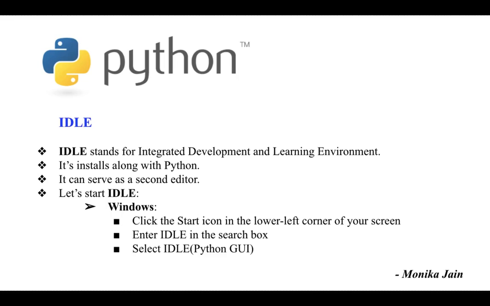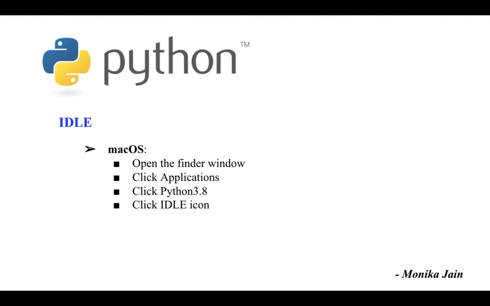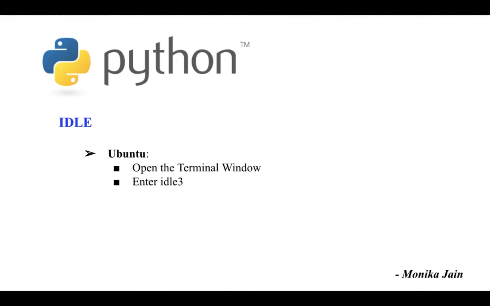Let's start IDLE. For Windows, you have to click the start icon in the lower left corner of your screen. Enter IDLE in the search box. Select the IDLE Python GUI. For macOS, open the Finder window. Click Applications. After that, click Python 3.9. Click the IDLE icon. And for Ubuntu, open the terminal window and enter idle3.